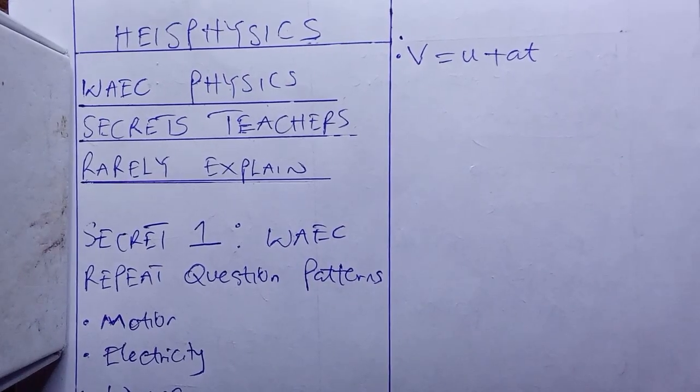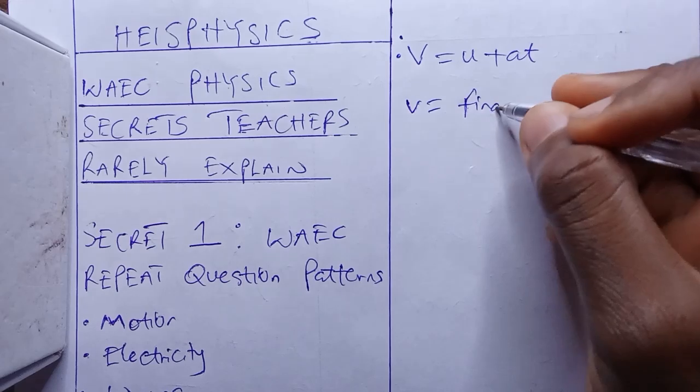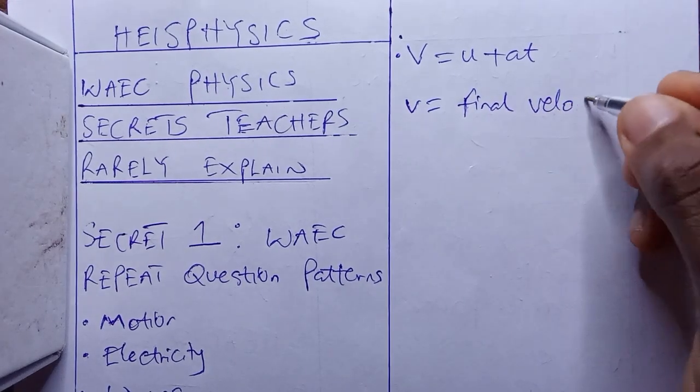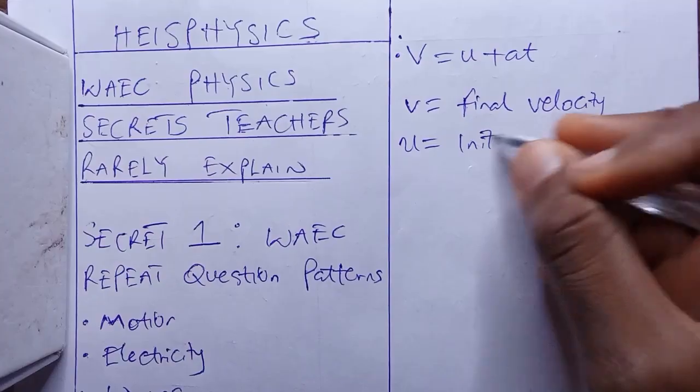When you cram it, also understand the formula. Your V stands for your final velocity. U stands for initial velocity.